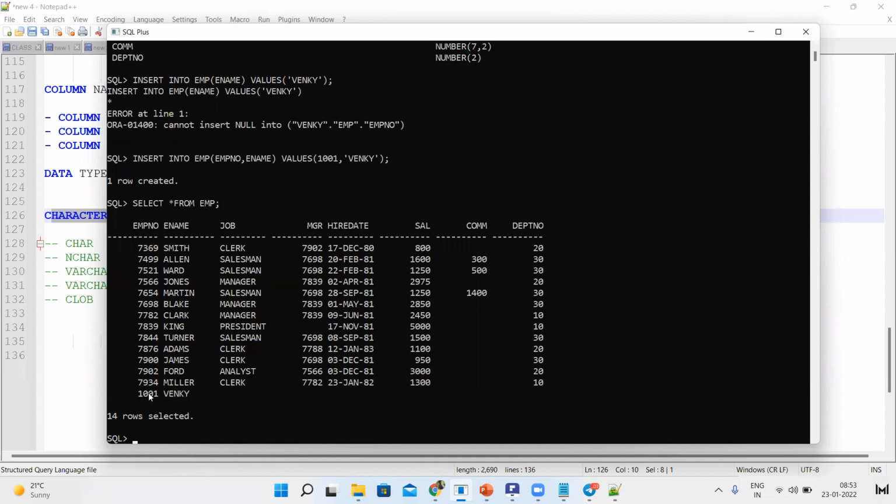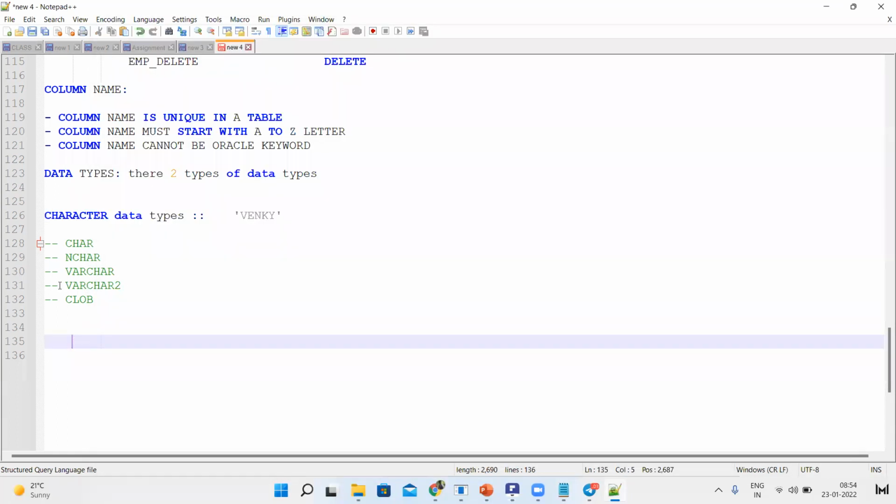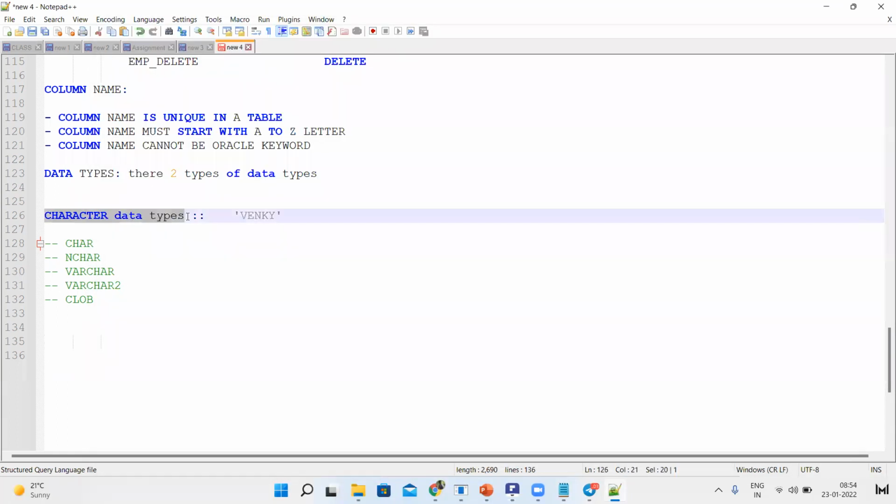See, Venki, 101, Venki. When you use single quotes, only then Oracle understands that it is string data, and it will insert into the varchar type or character data type. So it will allow only string or character data, because varchar2 is a character data type.